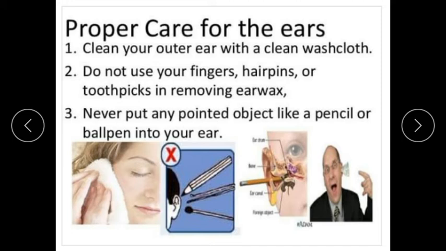Sometimes people put a hairpin or toothpick in the ears. That you should not do. You should not use pointed objects. And while bathing, we should take care that water does not enter our ear. This can cause ear infection.